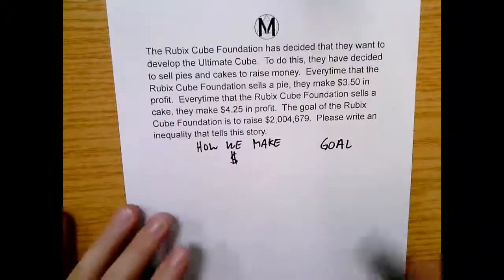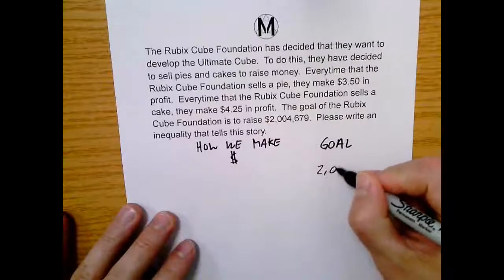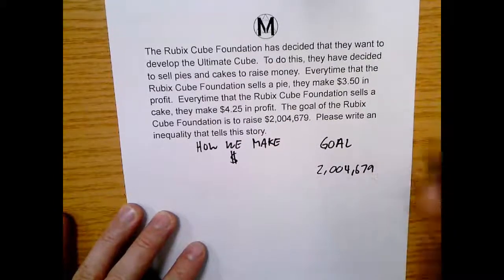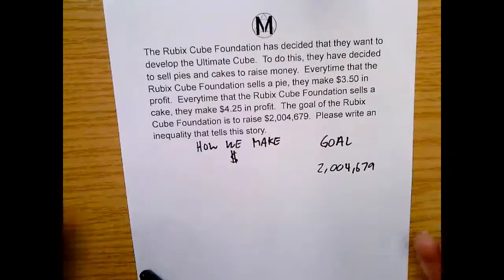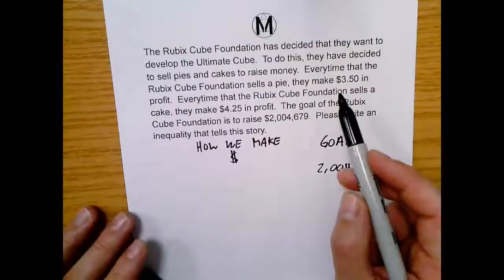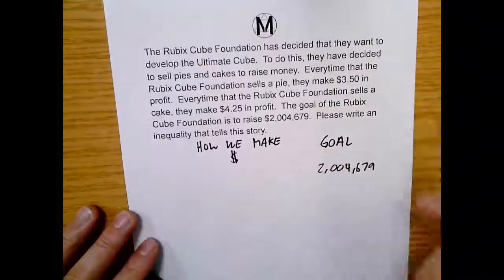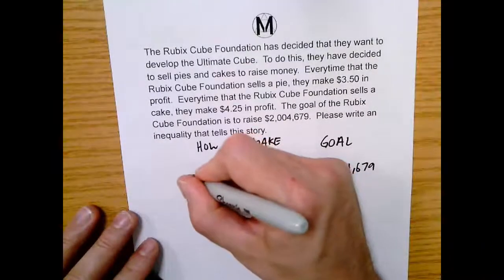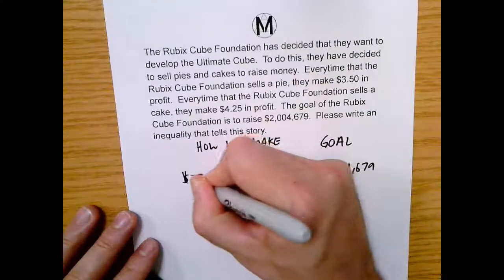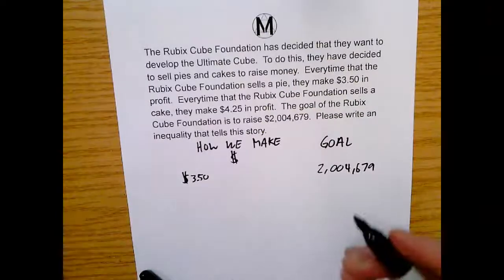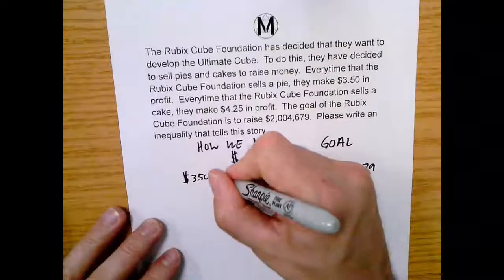So, all right, what's our goal? Well, we know our goal is $2,004,679. Okay. But how do we get there? All right. So we know that when they do a pie, they get $3.50. But how many pies? Well, we don't know. That's just an unknown in math or in algebra. We have an unknown. We just write P.